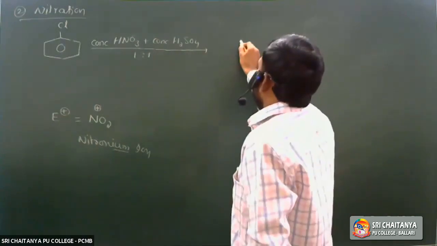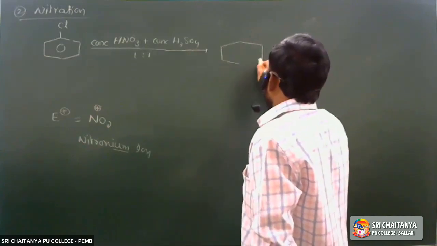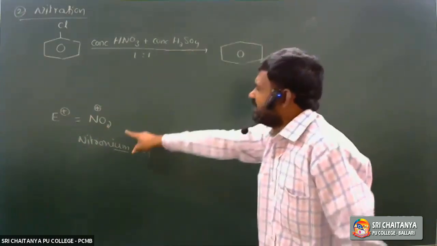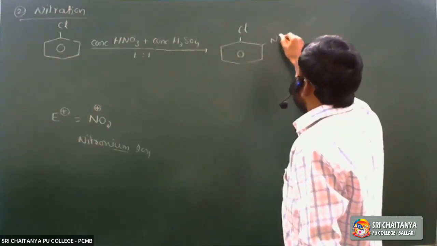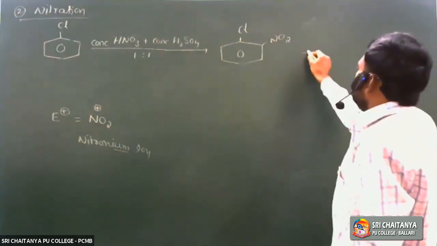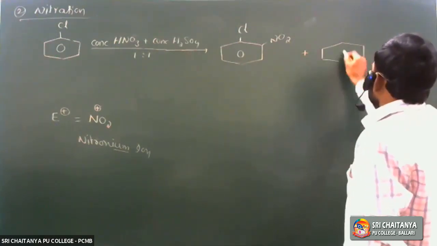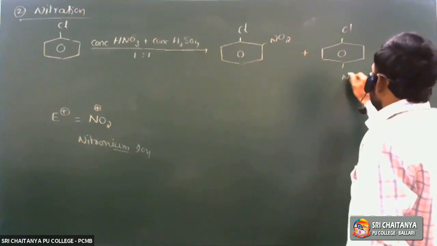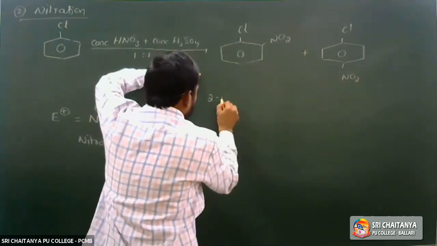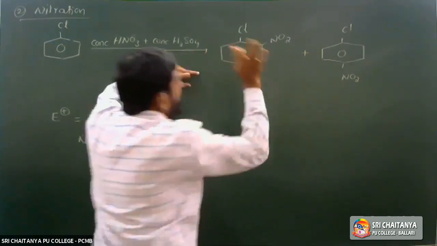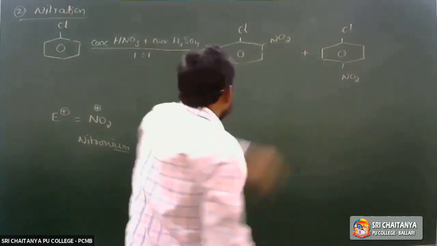What is the orientation of chlorine? It directs the electrophile, the newly coming group, into the ortho and para positions, because it is an ortho-para directing group. So ortho nitrochlorobenzene and para nitrochlorobenzene are formed. One is the para isomer, the other the ortho isomer. What is the IUPAC name? Numbering the positions: first, second, third, fourth.